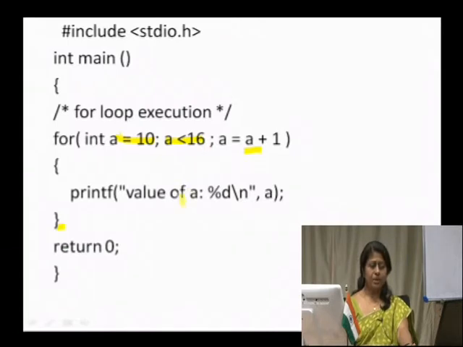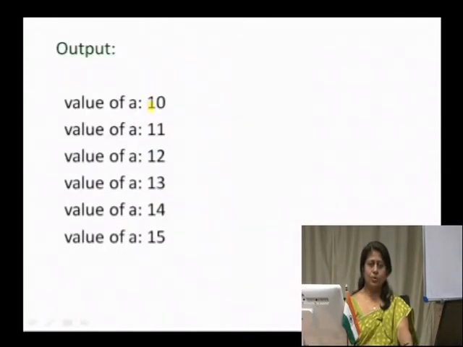So, the body of the loop is again executed, and the value 11 is printed. That keeps repeating until the condition becomes false. Your result would be 10, 11, 12, and so on till 15.